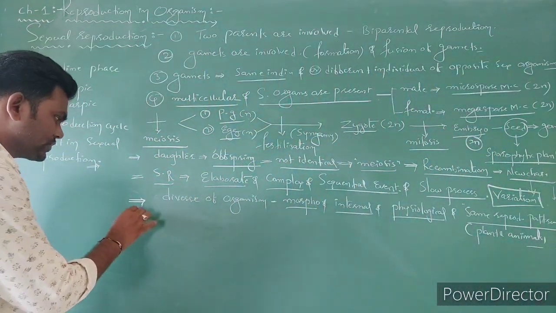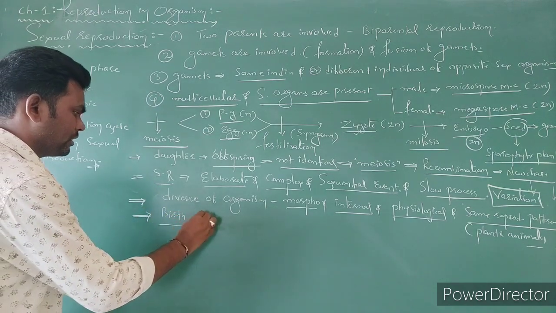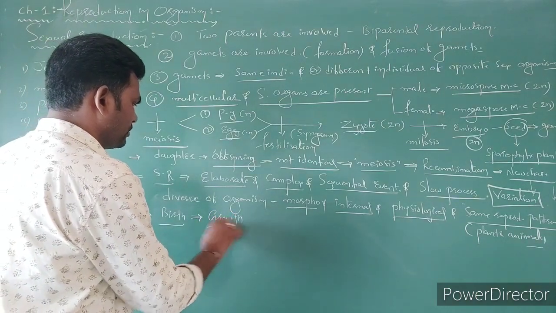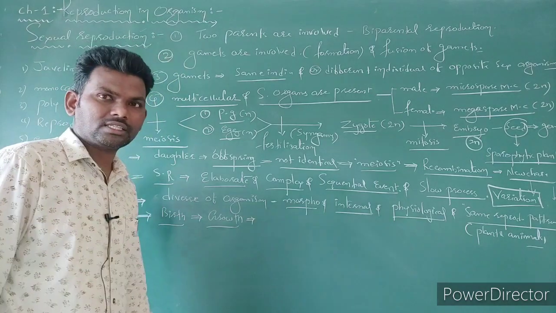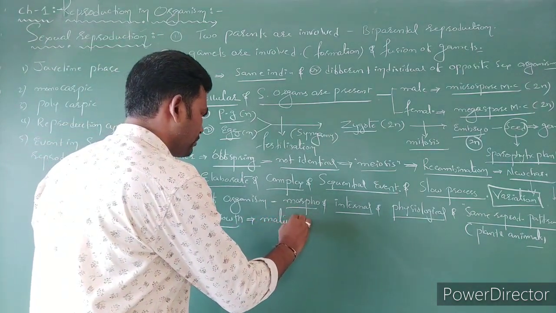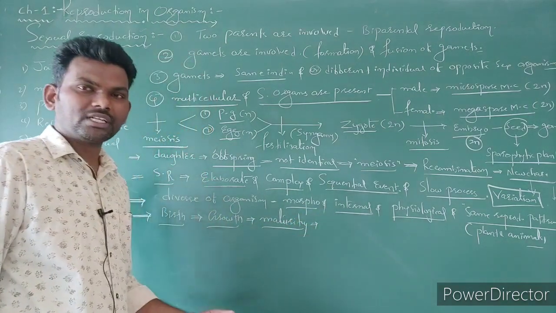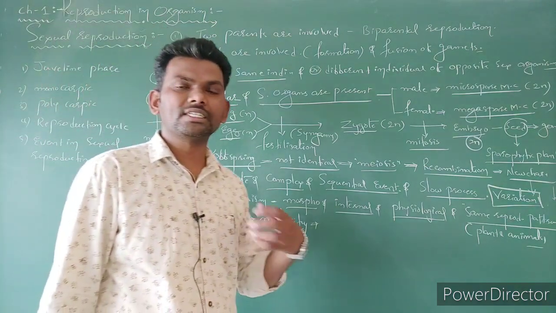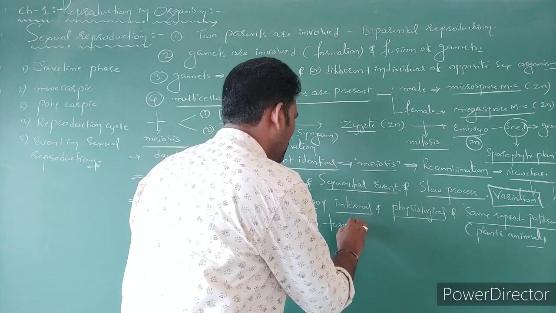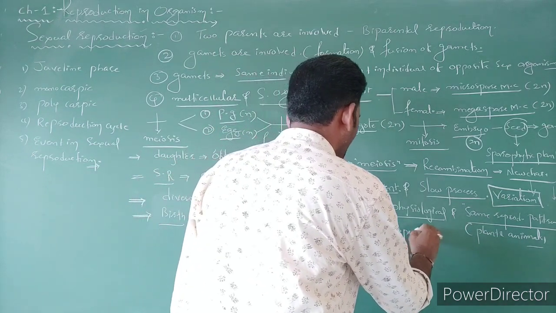Let's say for example the life cycle. Life cycle generally starts from where? The first is birth, next stage is growth, next maturity. After maturity, the organisms turn to sexual reproduction.